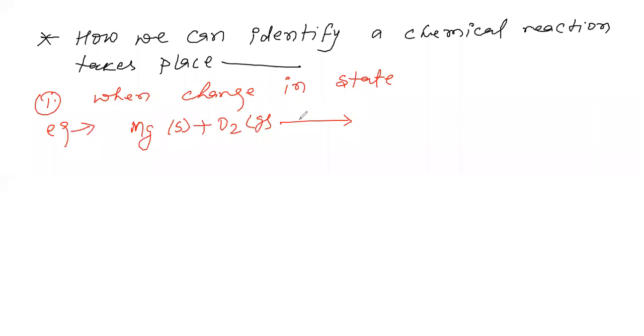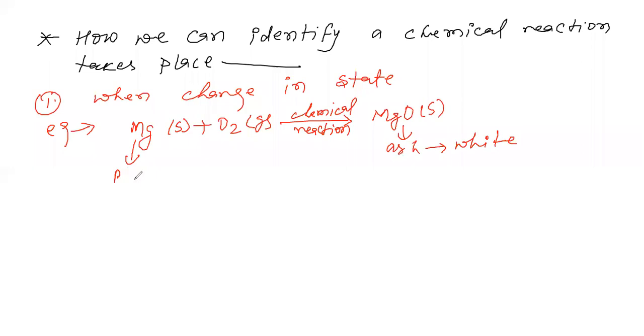After the chemical reaction, it forms magnesium oxide, a solid ash, and this ash color is white. But the original color of the magnesium ribbon is brown.